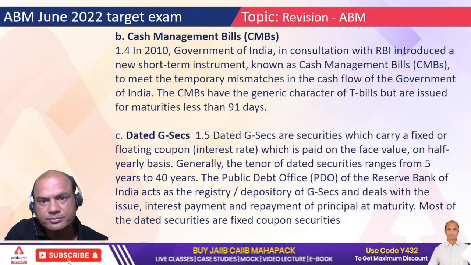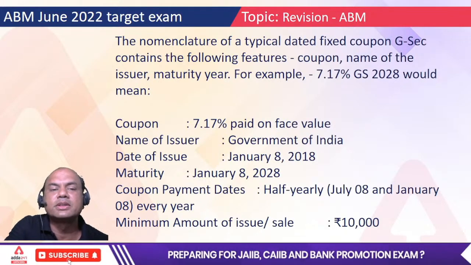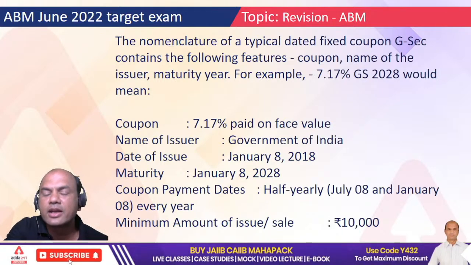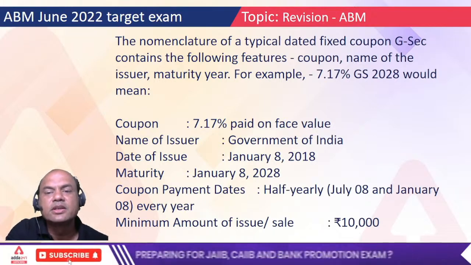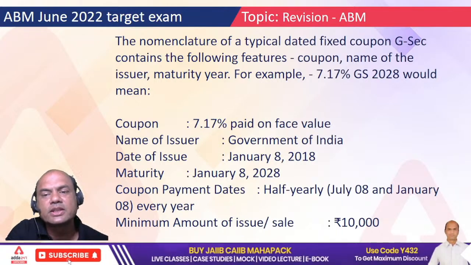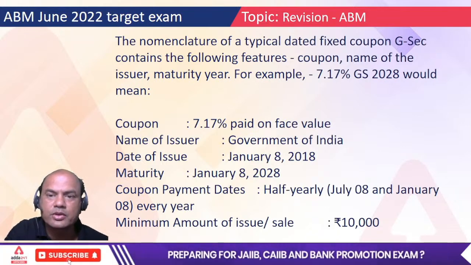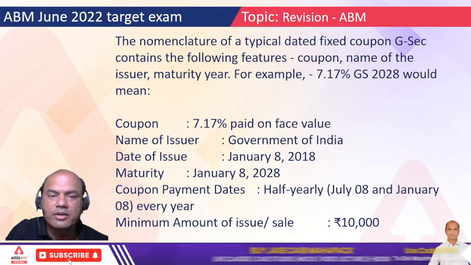Long-term bonds. Okay. The nomenclature of a typical fixed coupon government security contains the following features. Remember, you will get this question in exam. They will ask about an example like this: 7.17% GSEC of 2028, what does this mean? They will ask you what is the maturity year for this government security. So remember the difference.